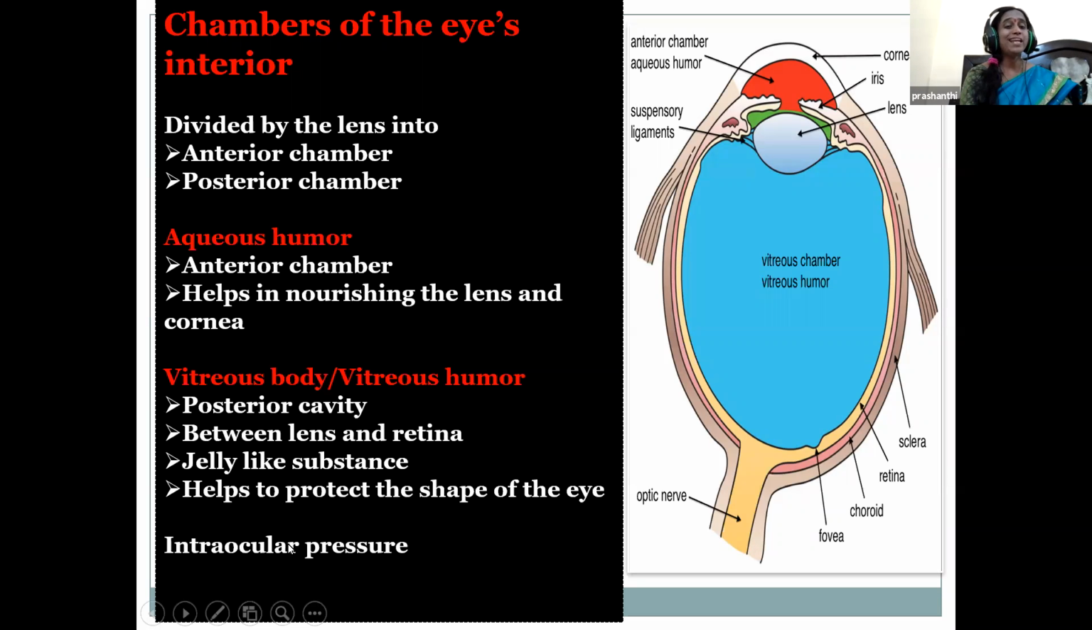And what is intraocular pressure? The fluid pressure inside the eye is called intraocular pressure. So the anterior chamber consists of aqueous humor, and the posterior one, the vitreous chamber, consists of the vitreous humor. The aqueous humor helps in nourishing the lens, and the vitreous humor helps to protect the shape of the eye. Tonometry is the method eye care professionals use to determine the pressure of the fluid present in the eye.